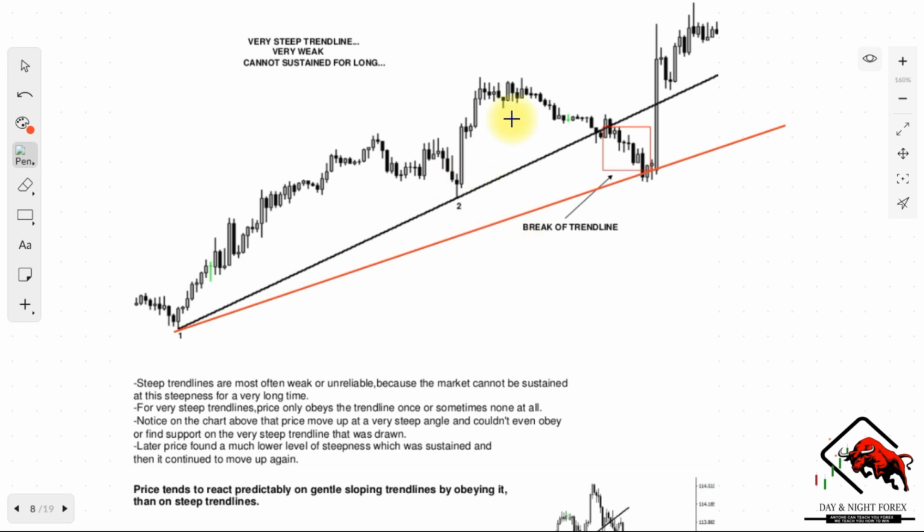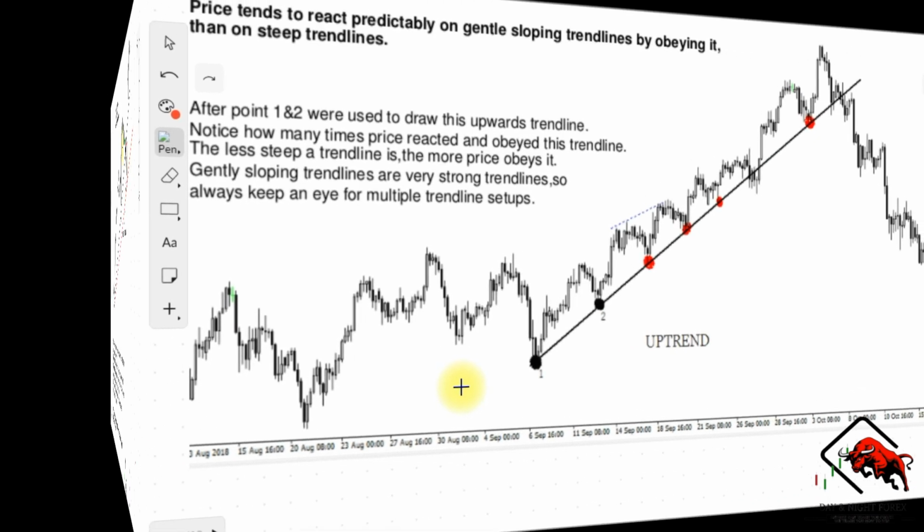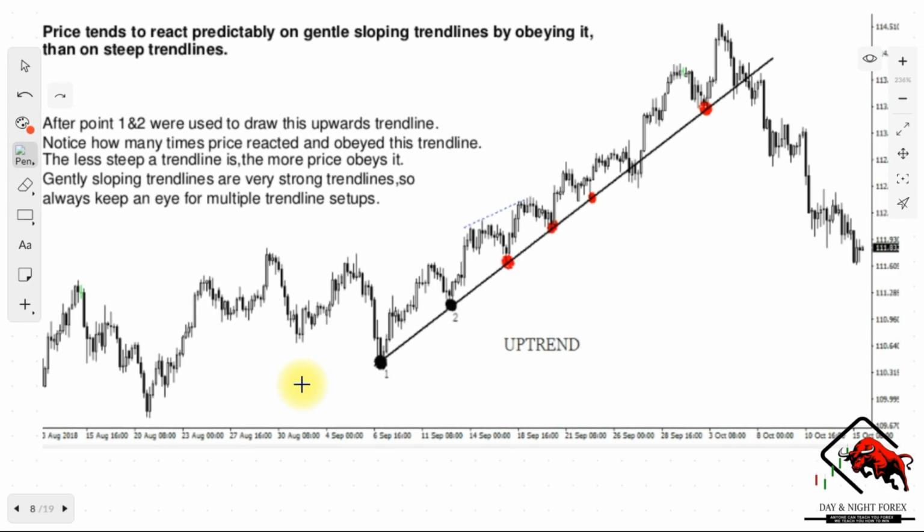So your aim should be to find less steep trend lines. That way you actually have a more reliable market condition. Price tends to react predictably on gently sloping trend lines by obeying them, more than on a steep trend line, as we just showed you earlier. Here, after points 1 and 2 were used to draw this upward trend line, notice how many times the price actually respected this trend line.